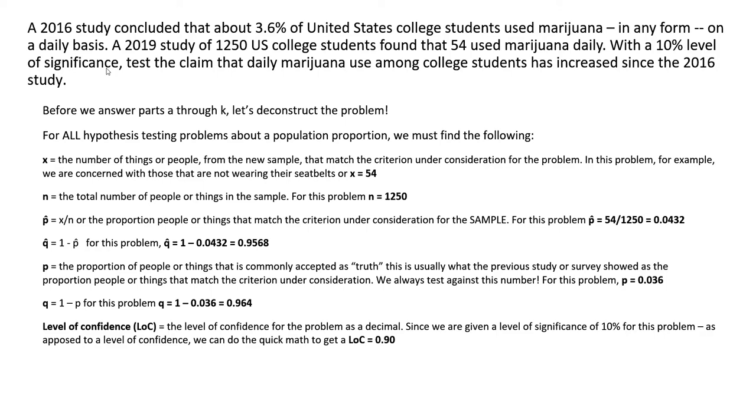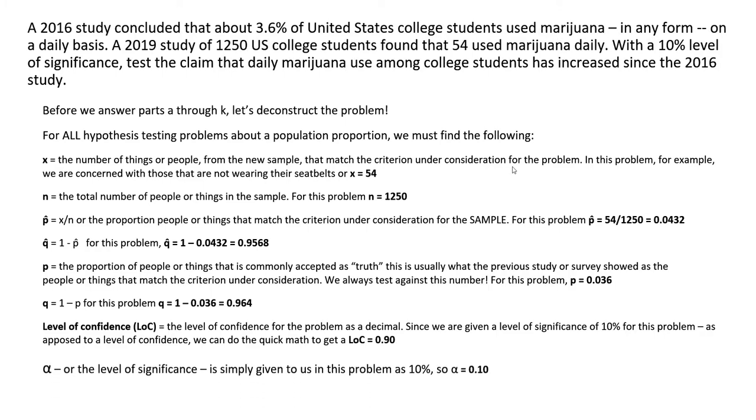It's just the complement of the level of significance. So we can do the quick math and let our level of confidence equal 0.90. Alpha was simply given to us in the problem as 10%, so alpha is equal to 0.10.